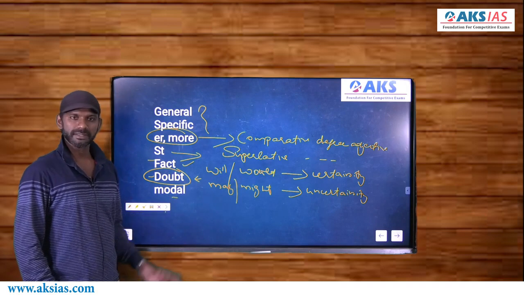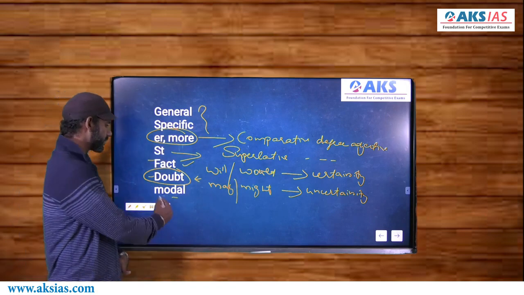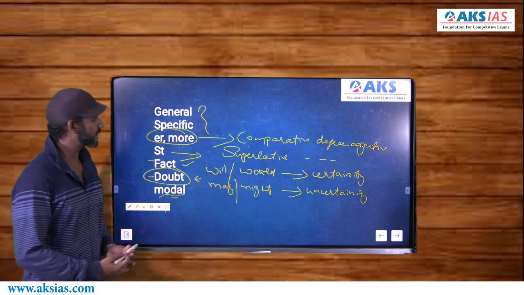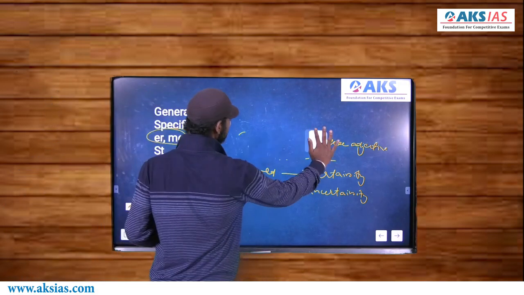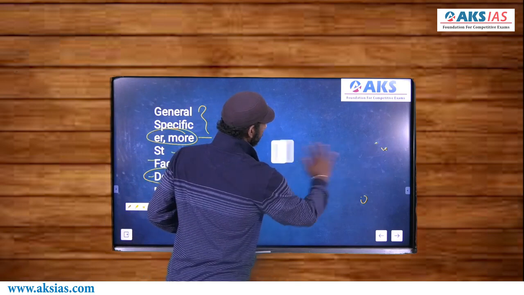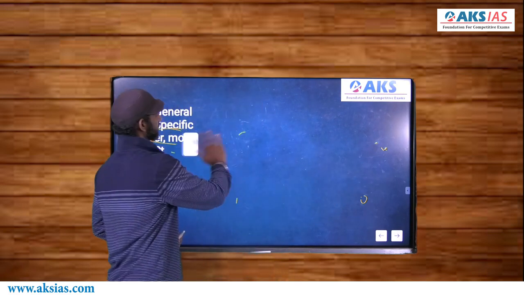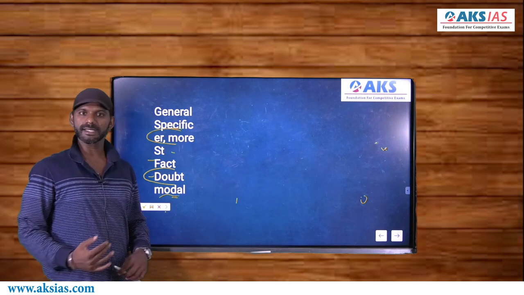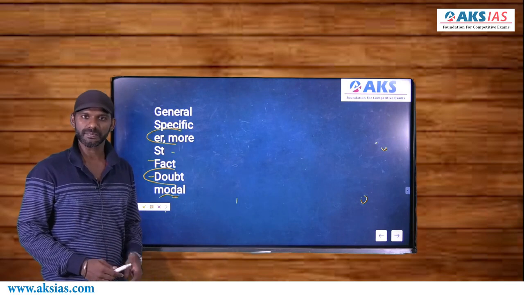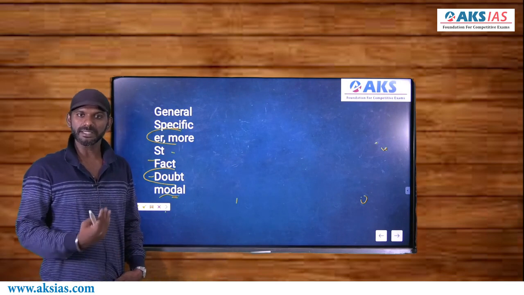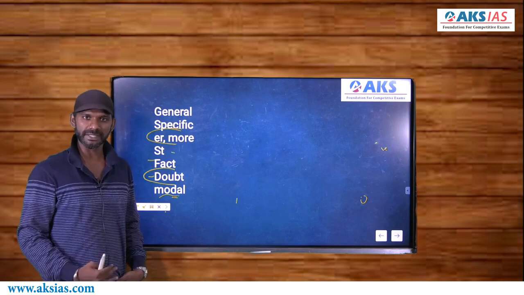One more concept that comes in this list is modal. It's not model, it's M-O-D-A-L, modal. Now modals are auxiliary verbs that tell us about a compulsory action, a responsibility, a duty or an obligation, all mean the same.